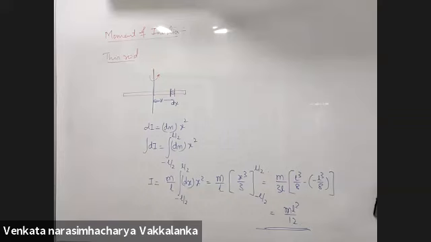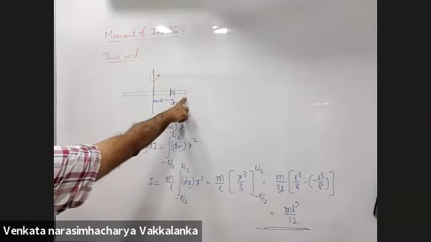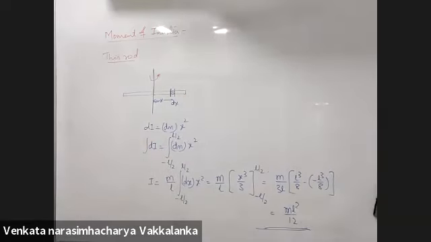Can you please explain the limits once more? The least value of x is minus L by 2, to plus L by 2. It is about the center, the moment of inertia about the center. Could you please explain the last step again? The last one, exactly. L cube by 8 minus of minus L cube by 8 is L cube by 4. So ML square by 12.